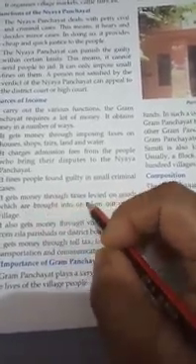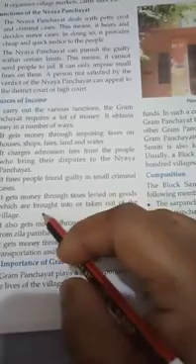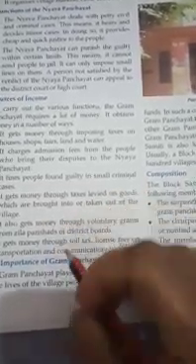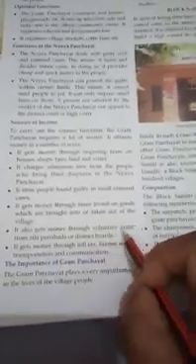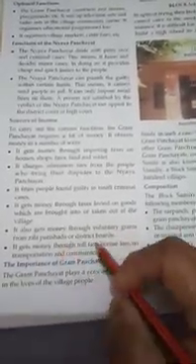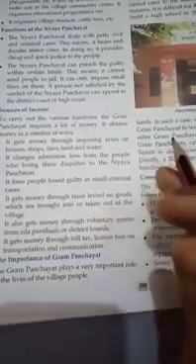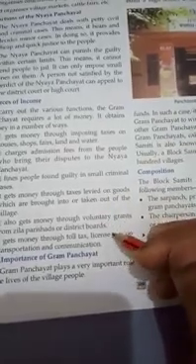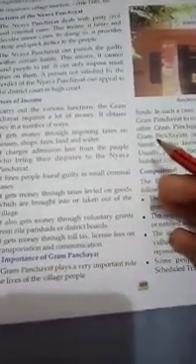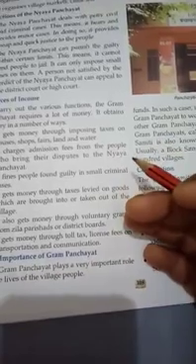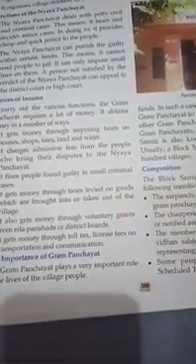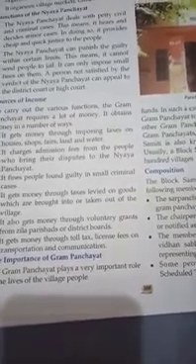It gets money through taxes levied on goods which are brought into or taken out of the village. It also gets money through voluntary grants from Zilla Parishads or district boards. Suppose a policy is passed by the government and all the villages come under it, so they get some grant, for example, for sanitation you get this much grant, so you can carry out these activities in your village.